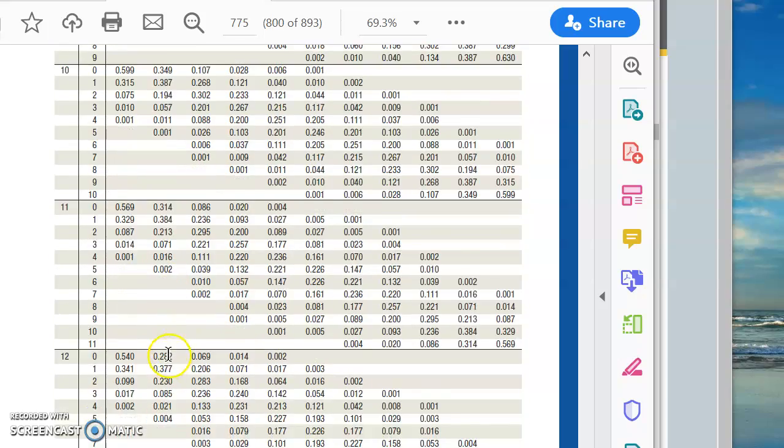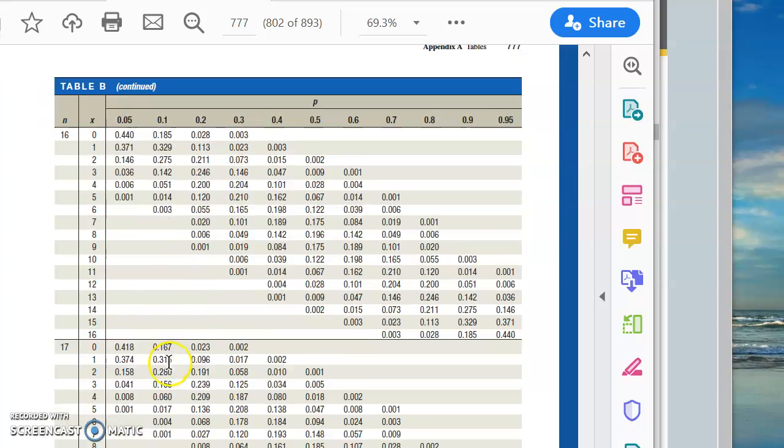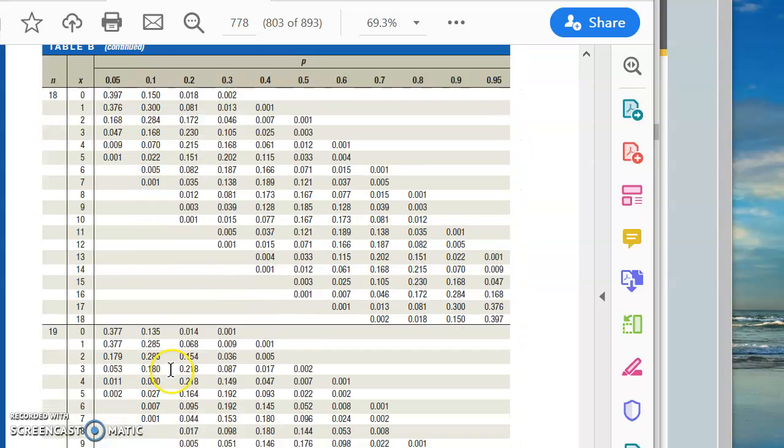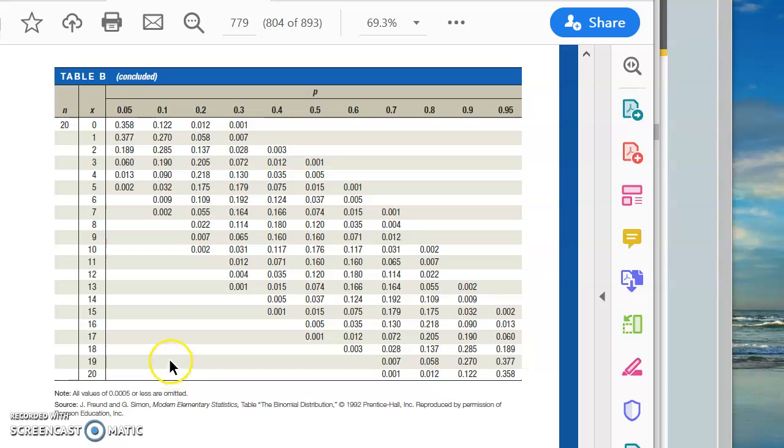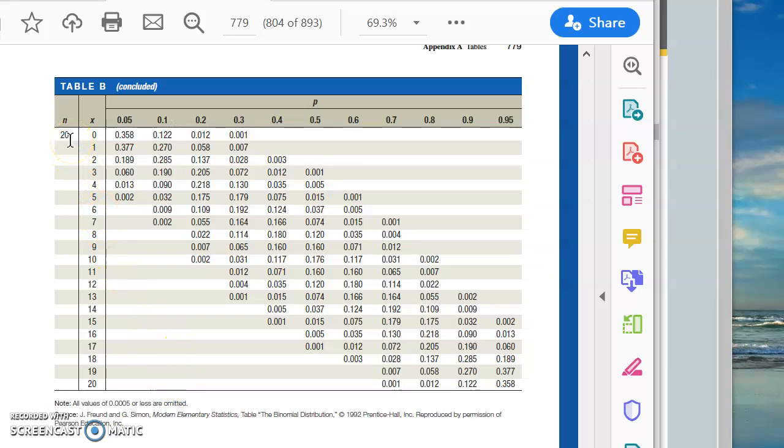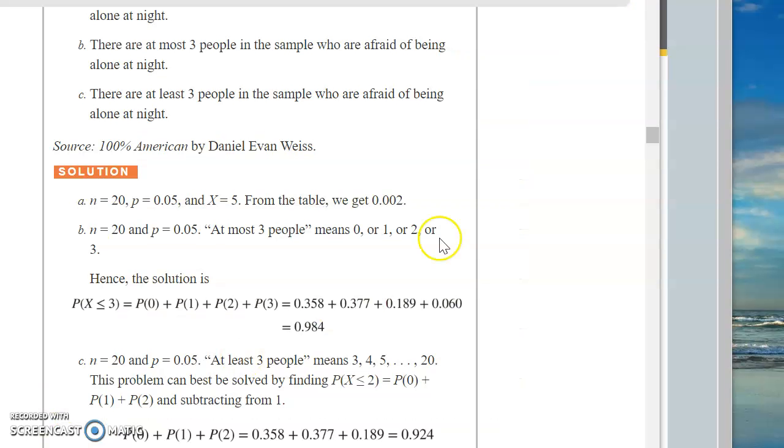Let's go down here, keep going down. This is in the back of your book. Okay, so here's N is 20. X is 5, so this column is N, this column is X, the number of successes. We want to know the probability of exactly 5 being successful, and P is 5%, so that's 0.05. So the probability of getting exactly 5 out of 20 successes is 0.002. And I'm happy to say that's what the author got as well, 0.002.